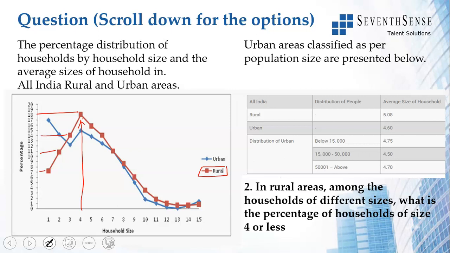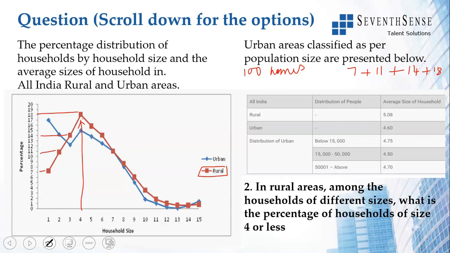If you assume that there are 100 homes in rural areas, household size 1 will be 7. Household size 2 will be 11. Household size 3 will be 14. And then household size 4 will be 18. So, you'll have those many homes.